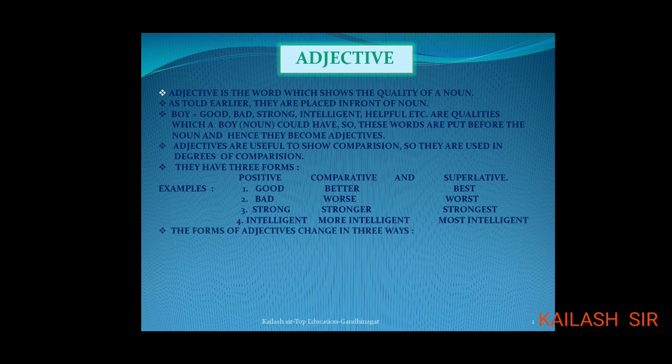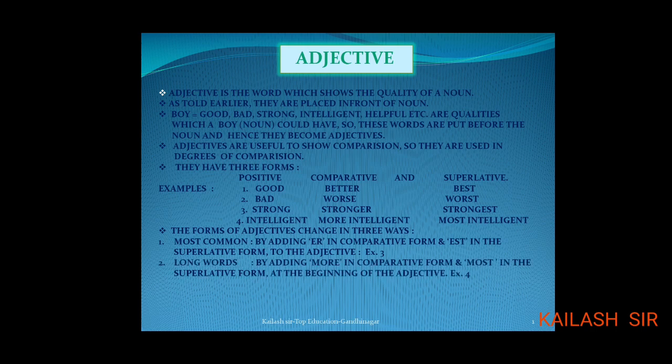The forms of adjectives change in three ways. As you can see in the above list, four examples are given. Let us see how they change. The most common method is by adding er in the comparative form and est in the superlative form to the adjective. Example number 3: strong, stronger, strongest. You can see er and est added to strong.